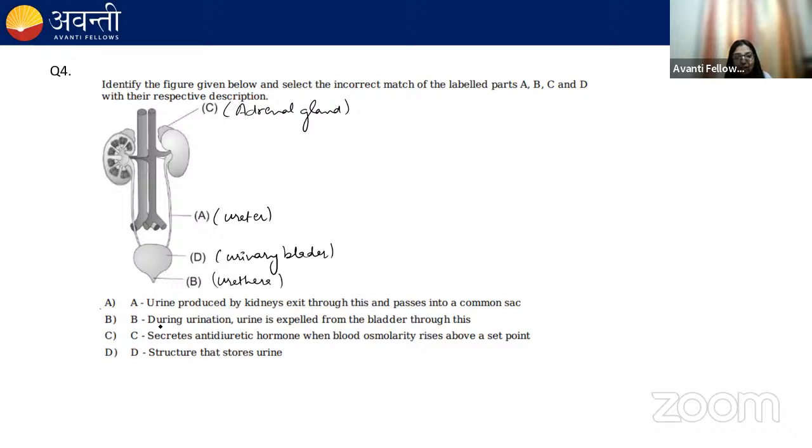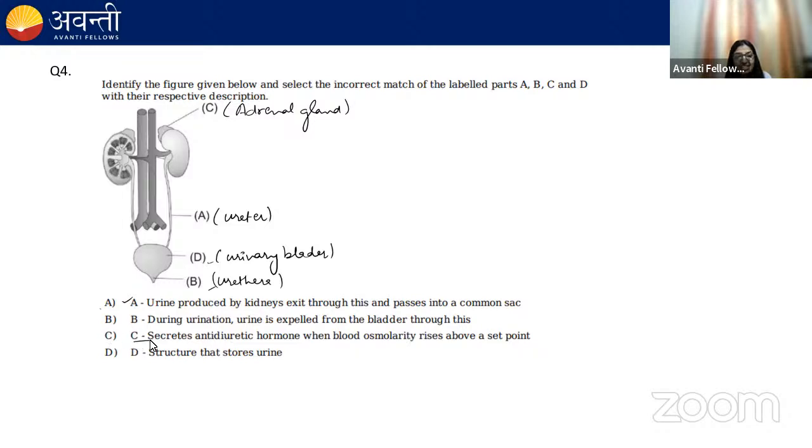Now, urine produced by kidney exits through this and passes into a common sac. Yes, it's true. B says during urination, urine is expelled from the bladder through this. Yes, true. Option D says the structure that stores urine. Yes, D is the structure that stores urine, which is urinary bladder.